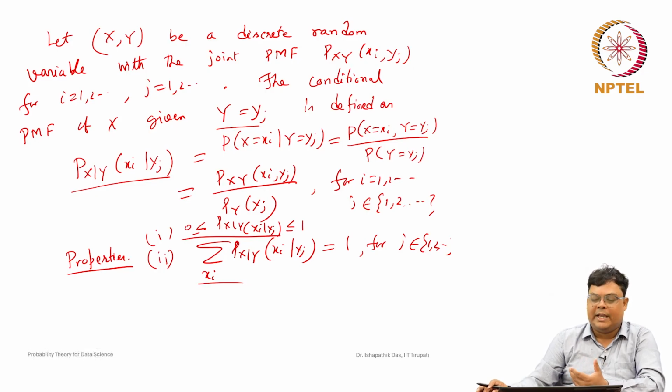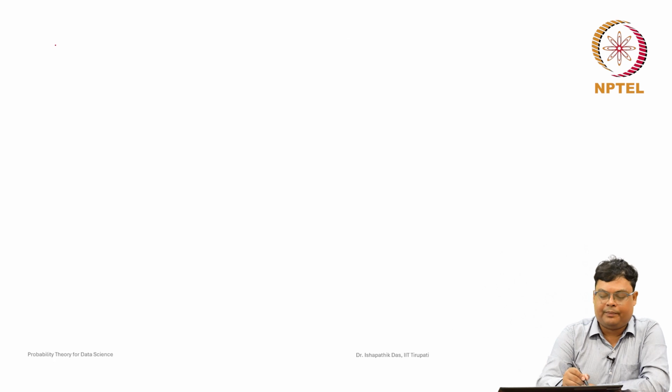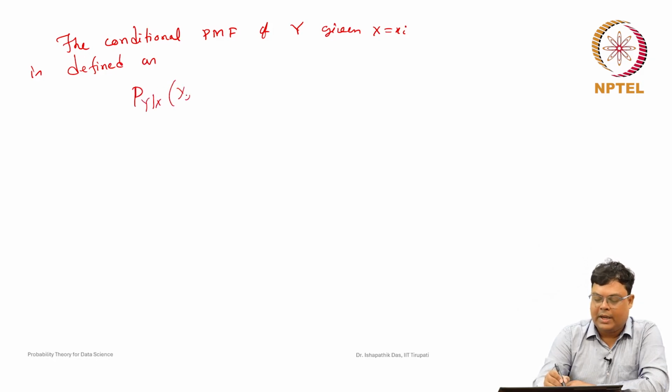So the conditional probability of X given yj I have written here. Similarly, the conditional probability of Y given X can be defined. The conditional probability mass function of Y given X equal to some particular value xi is defined as the probability of yj given xi.